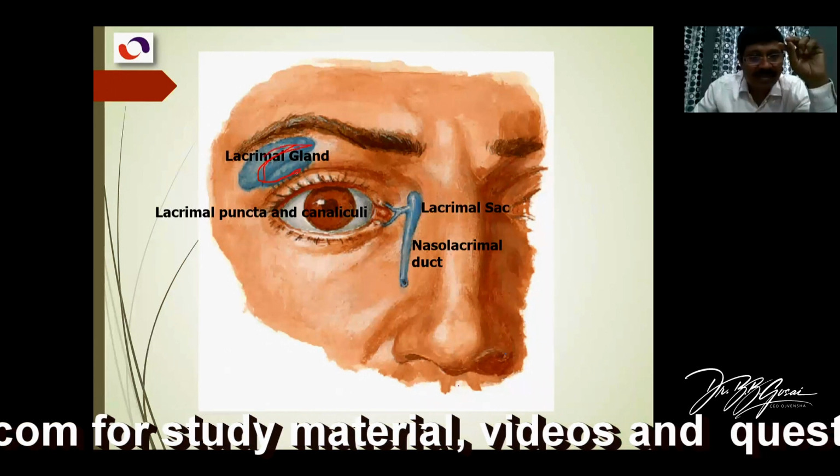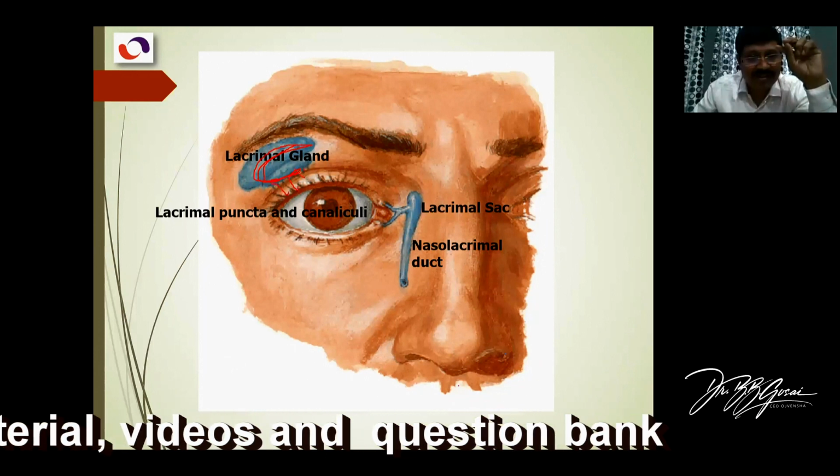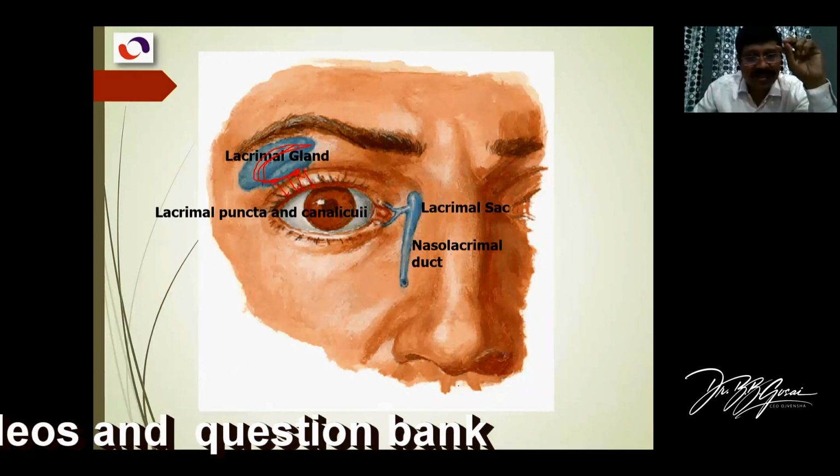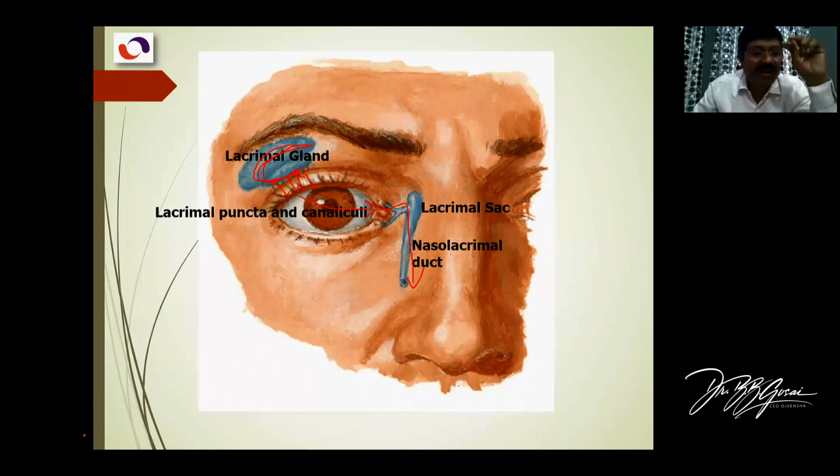This is the bigger part, this is the smaller part. And from here, the ducts are opening here like this. And then the fluid goes like this, and then here. Clear? So this is how ultimately the drainage of the lacrimal fluid will take place.